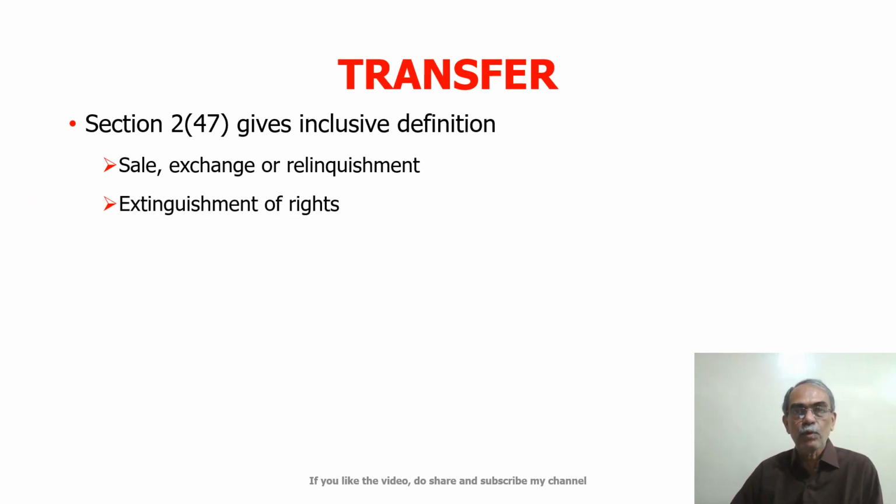Next section talks about extinguishment of rights. Now, what is this extinguishment of right? That means my rights go away automatically without my doing anything. Suppose I have a car. Now there are heavy rains, lightning, thunder, etc. Due to the heavy lightning and thunder, the car catches fire and gets burnt out. Now my rights in the car to use it freely or to sell it, etc. are extinguished.